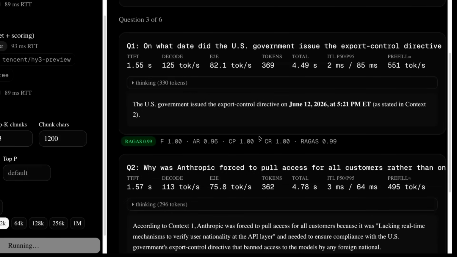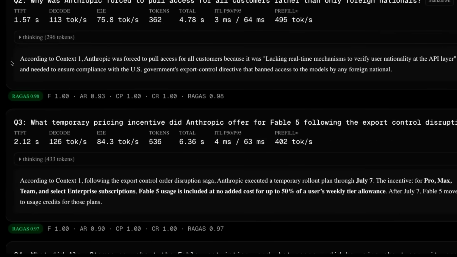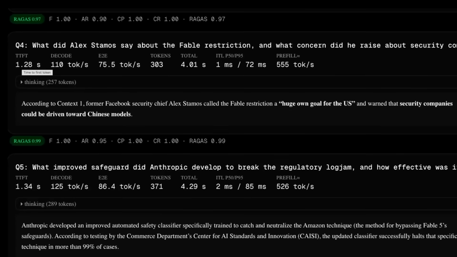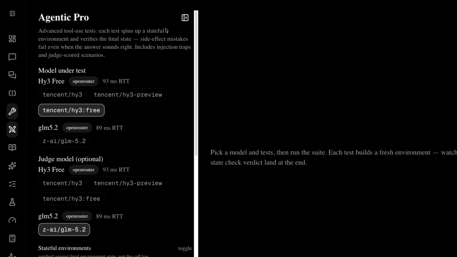We're getting the Ragus scores below here. And we can see that the model is actually doing very well on these. The issue here is just that we're probably not the only ones taking advantage of the free tokens at the moment. All right, if we move from these, just one last test is this Agentic Pro test.